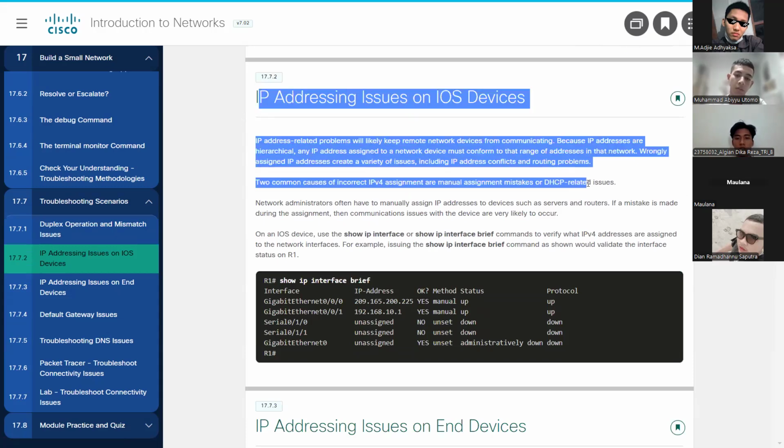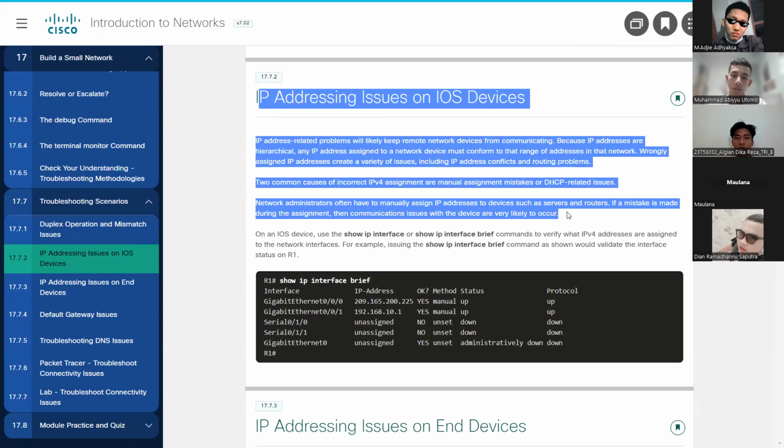IP addressing issues on IOS devices. IP address related problems will keep remote network devices from communicating because IP addresses are hierarchical. Any IP address assigned to a network device must conform to the range of addresses in the network. Wrongly assigned IP addresses create a variety of issues, including IP address conflicts and routing problems. Two common causes of incorrect IPv4 assignment are manual assignment mistakes or